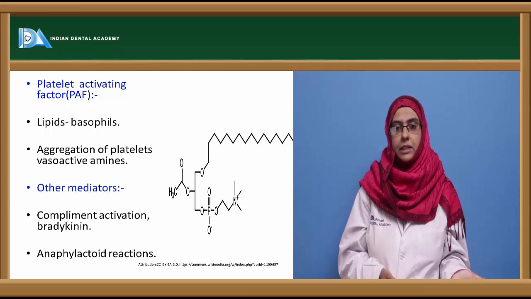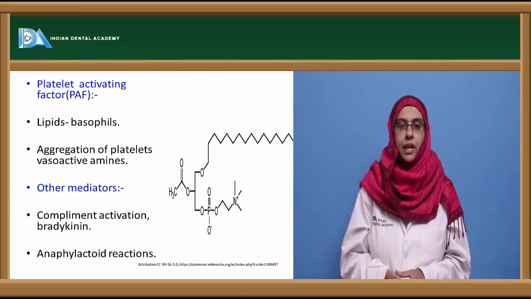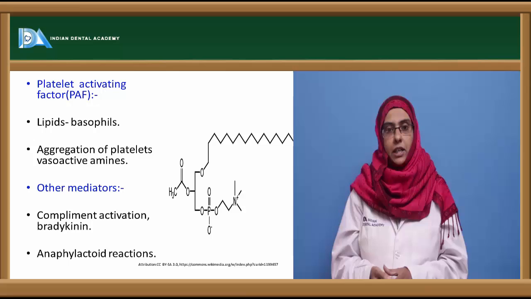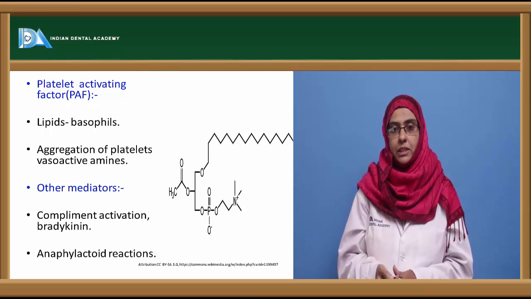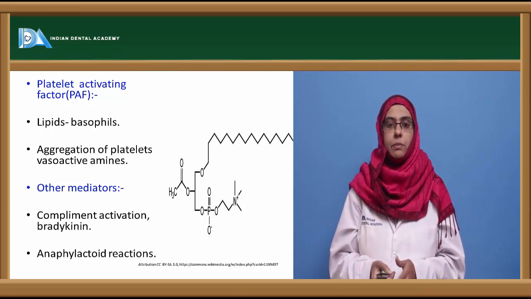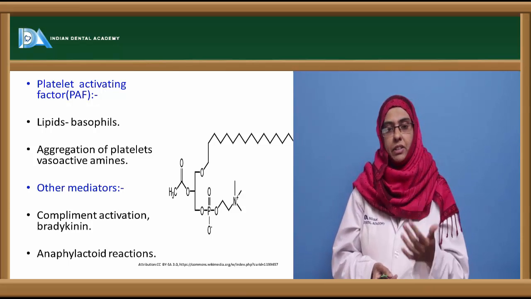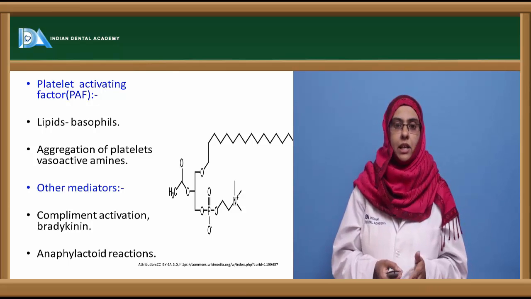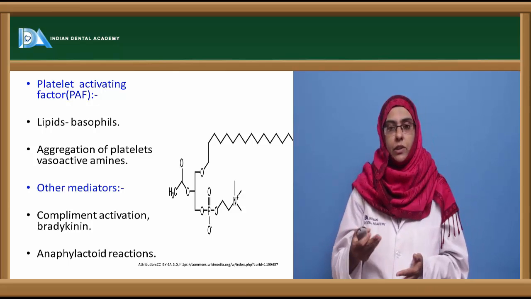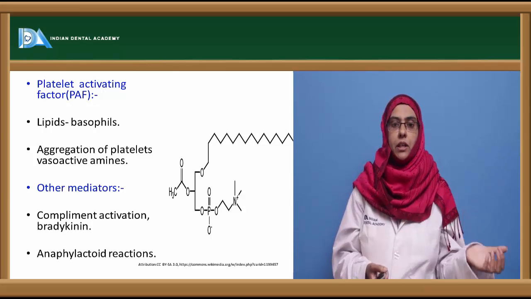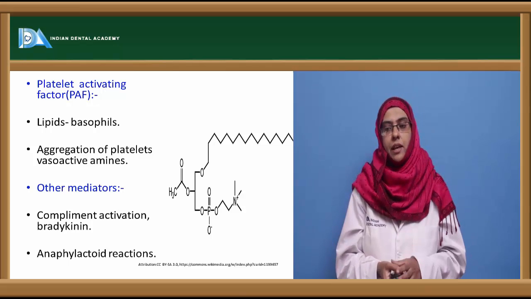Now, apart from these mediators released from the mast cells and the basophil cells, you can also see other mediators that contribute to type 1 hypersensitivity reaction. They are the mediators produced during complement activation, bradykinin, etc. Complements are serum proteins that bring about the lysis of the antigen in combination with the antibodies. There are three pathways by which the complement can be activated: the classical, lectin and the mannose binding pathway. During this, two subunits are formed. The larger subunit takes part in the complement system, whereas the smaller subunit behaves as anaphylatoxin, which induces the anaphylaxis reaction.